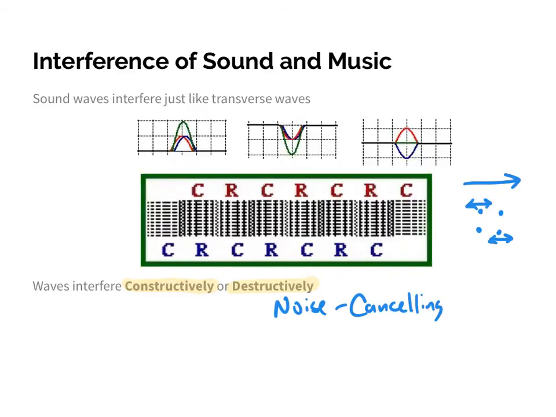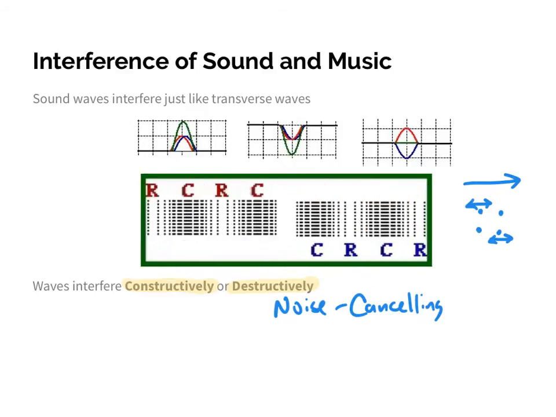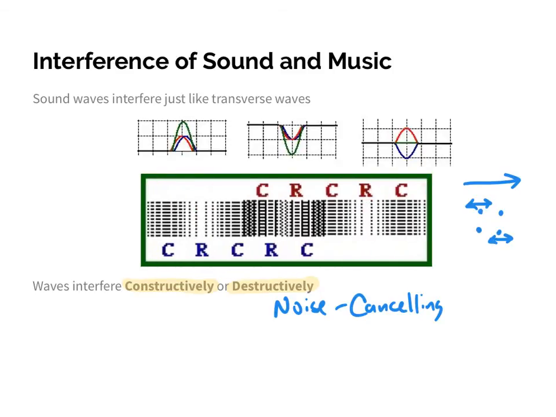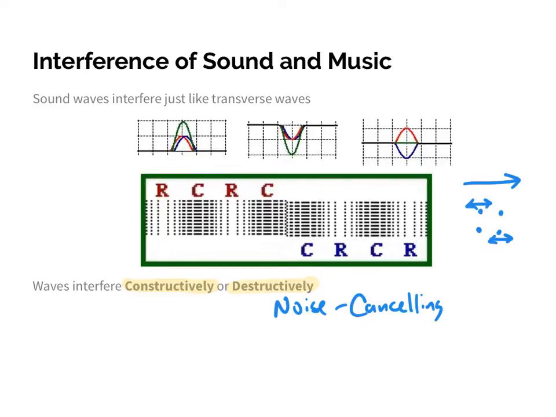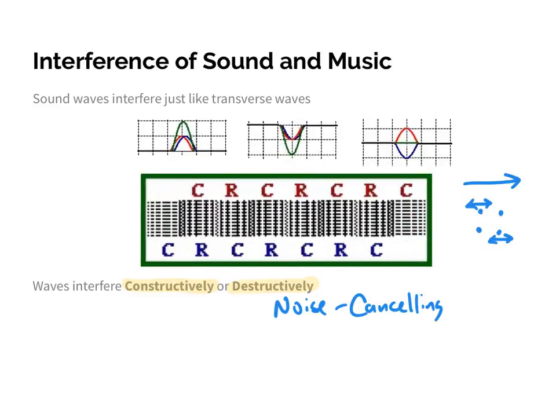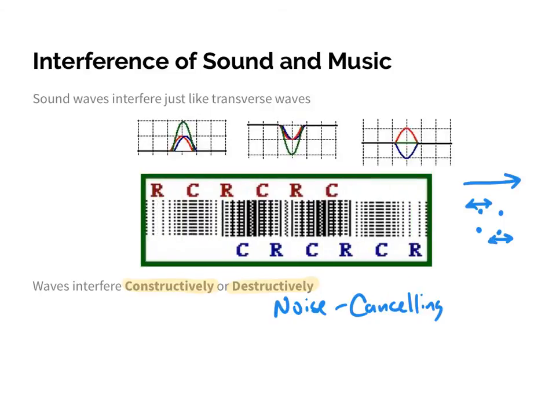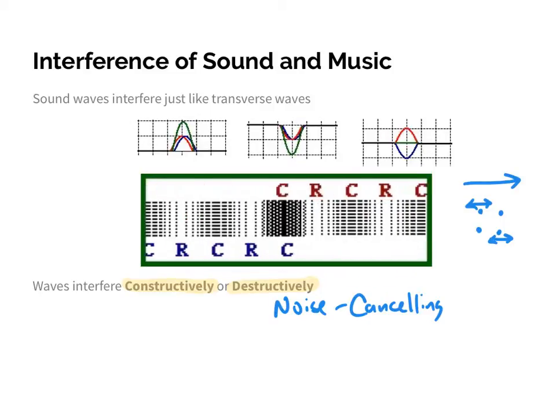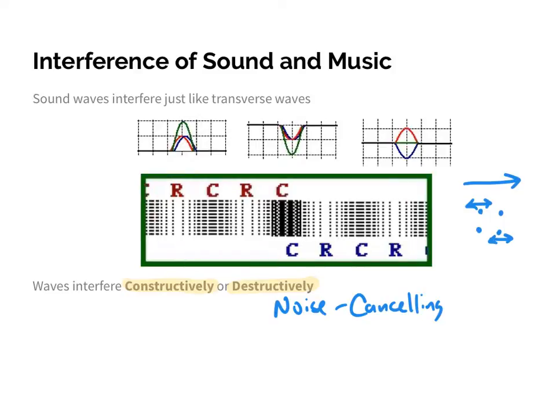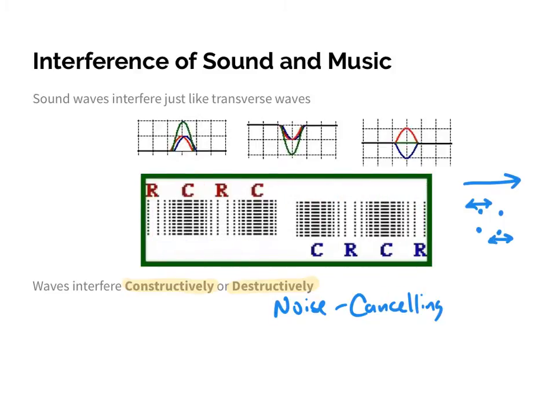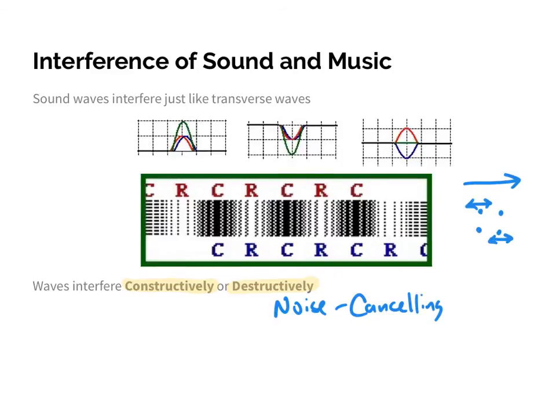Those headphones are technically generating a sound wave that is going to eliminate some of the noise that would be heard outside of those headphones. So it uses a sound wave to destructively cancel any sort of noise that's outside while it doesn't affect anything inside the headphone. So again, sound waves act just like transverse waves in that they can interfere constructively or destructively.